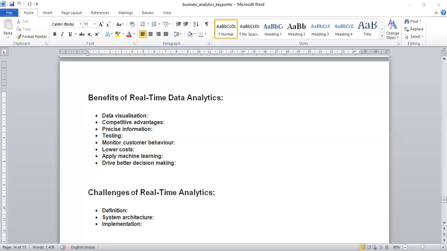For historical data you need coding experts or analysts, but here you don't need such persons. So it obviously reduces cost.